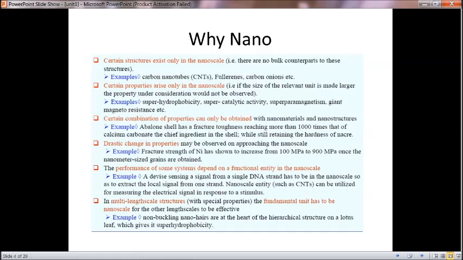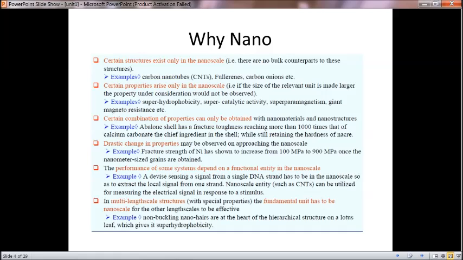Then, the fourth reason: drastic change in properties may be observed on approaching the nanoscale. With the nanoscale, certain properties with a much higher difference will be achieved. Example: the fracture strength of nickel has been shown to increase from 100 MPa to 900 MPa once nanometer sized grains are obtained. And the fifth reason: the performance of some systems depends on a functional entity in the nanoscale.